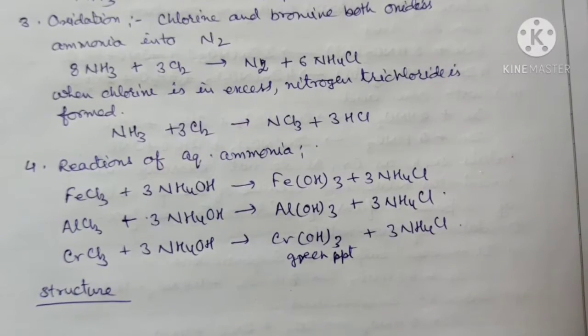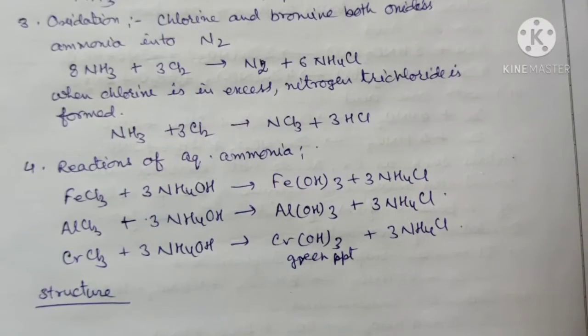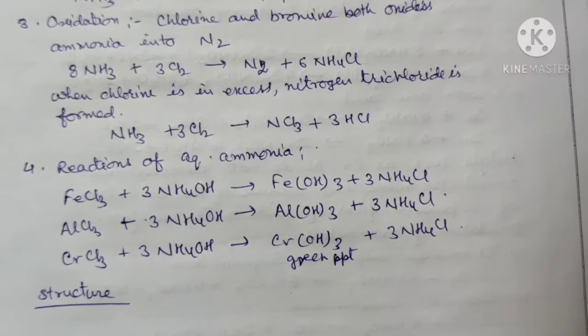It is used for the identification of aluminium ion, then iron, and then chromium. So many metal compounds, when they are treated with ammonium hydroxide, form a precipitate, and that is the basis of identification of these ions.